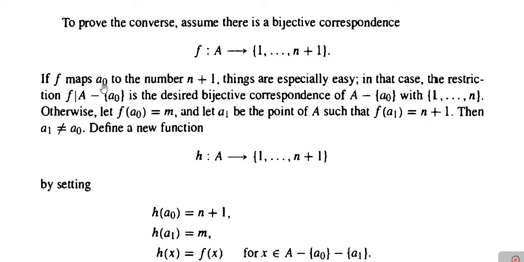Why is it so? Because if f maps A naught to n plus 1, then f restricted to A minus singleton A naught will map to the set 1, 2, 3 up to n, and it will be the bijection as required. In that case the restriction function f restricted to A minus singleton A naught is the desired bijective correspondence, means in that case we will get the bijective correspondence between the set A minus singleton A naught and the set containing elements 1, 2, 3 up to n, which is required. Next, if it is not, means if the image of A naught is not n plus 1, then what happens? That also we have to consider.